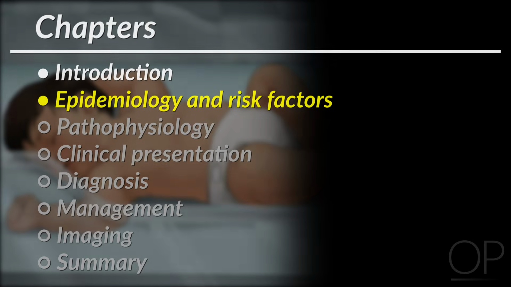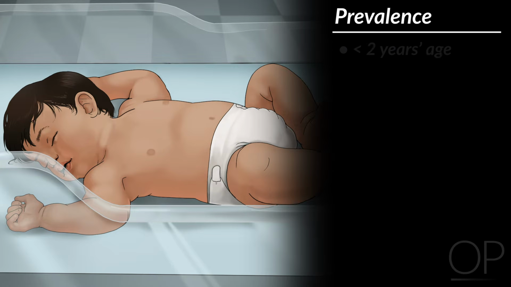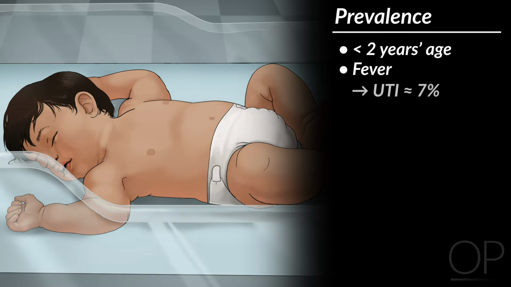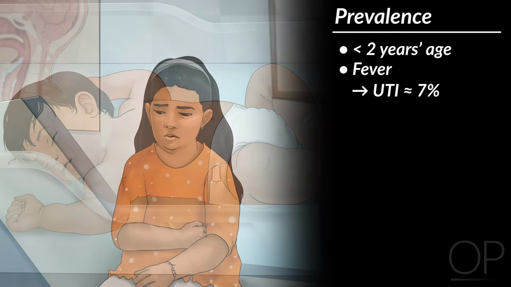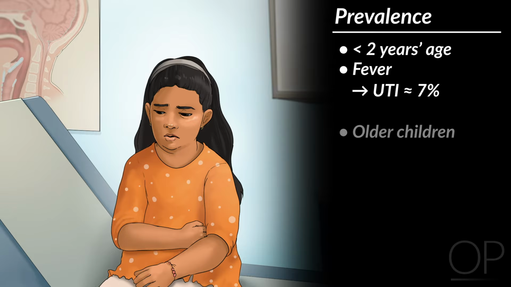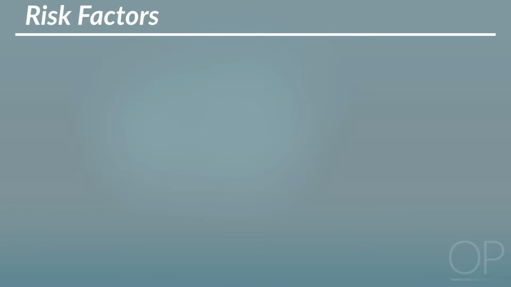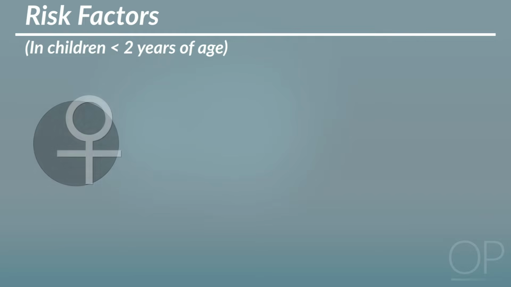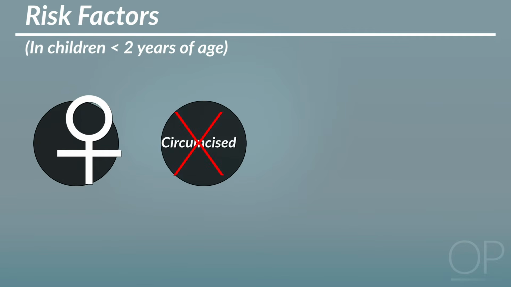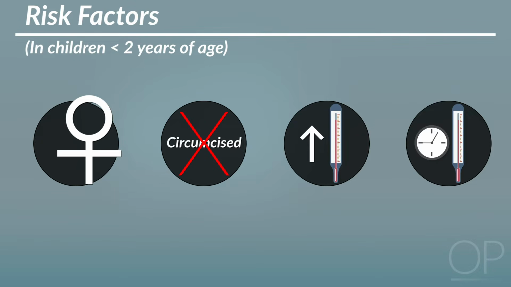Epidemiology and risk factors. When we consider infants less than 2 years of age presenting with fever, the prevalence of UTI is approximately 7%. The prevalence is also about 7% in older children presenting with urinary symptoms. There are many risk factors to consider when deciding which children are most likely to have a UTI. In children less than 2 years of age, risk factors include female sex and lack of circumcision in males. Infants with higher fever and longer duration of fever are also much more likely to have a UTI.